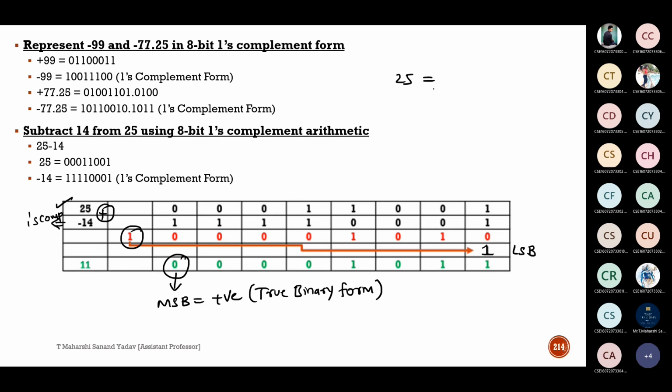So we have written the equivalent of 25 and the 1's complement of 14, and we are performing addition here. Suppose any extra carry is generated, we need to add that carry to the least significant bit. After performing this, we need to check the last bit, which is nothing but the most significant bit. If the most significant bit is 0, it is in true binary form, and this is the correct answer. Suppose here, instead of 0, there is 1, then